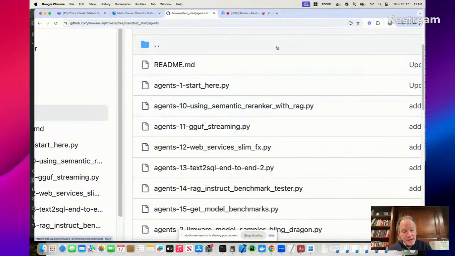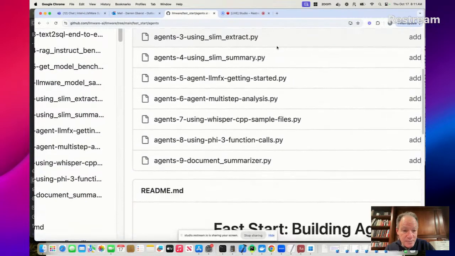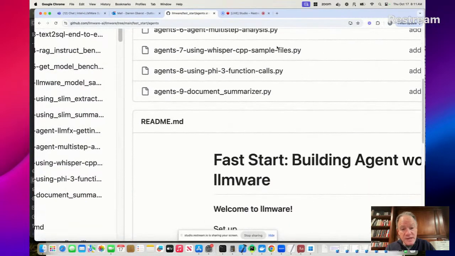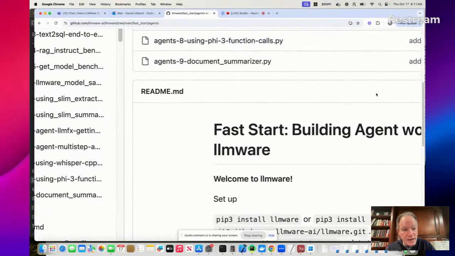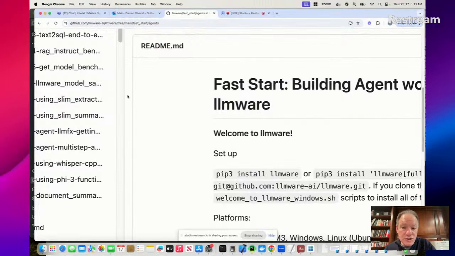Now I'm going to take a minute, and again, I'll walk you through what's here. You can see there are 15 examples. Each one is self-contained, so you can go through and use each one if you want to start out of order. But they're also designed in a nice sequence, just to make it easy to step by step start building up your skill set in this area.